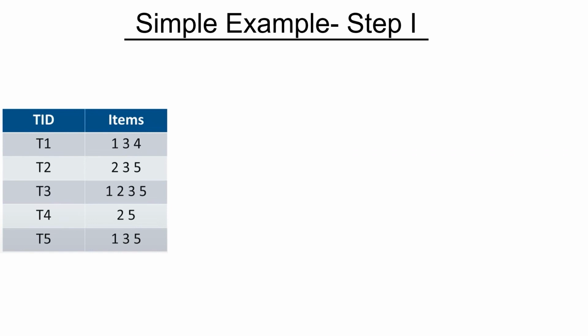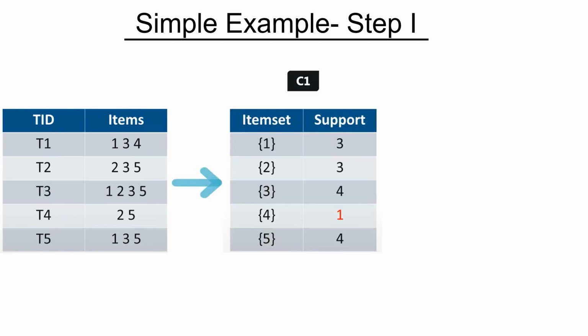Now, let's start with a simple example again. So we have data of 5 baskets, 5 transactions, and each of these transactions contains up to 4 items. So what's the first step in the Apriori algorithm? In the first step, we need to make sure that we are only taking frequently bought items. Now what you can do is count the frequency of items.